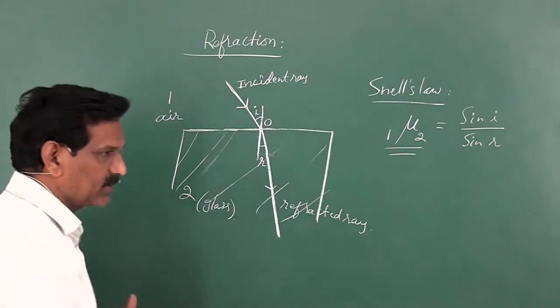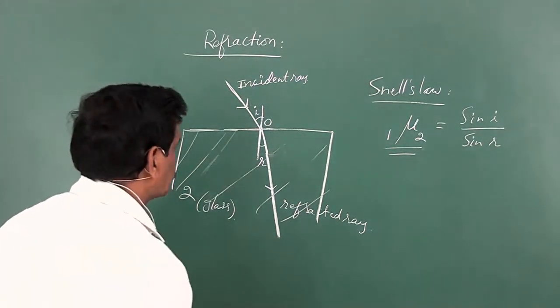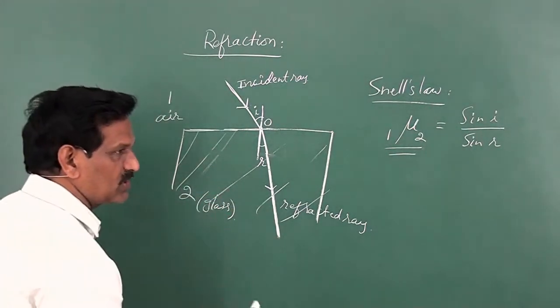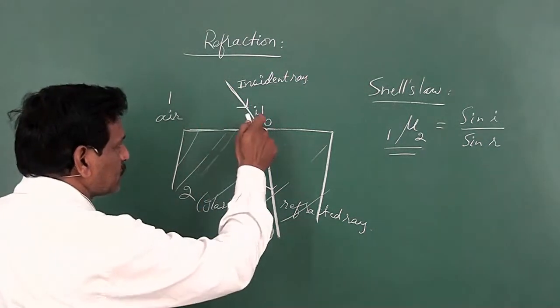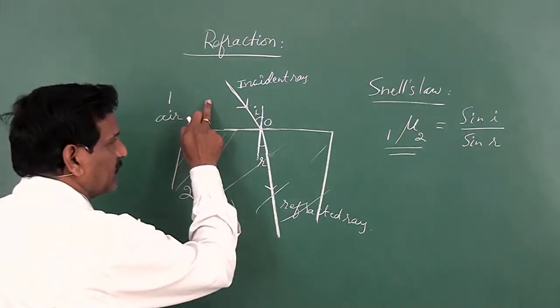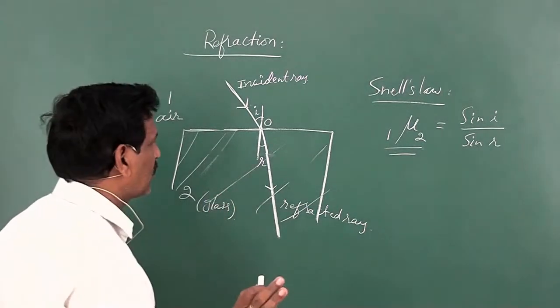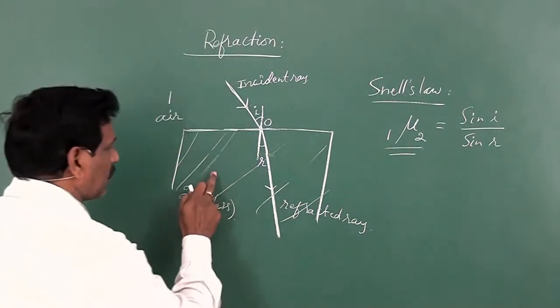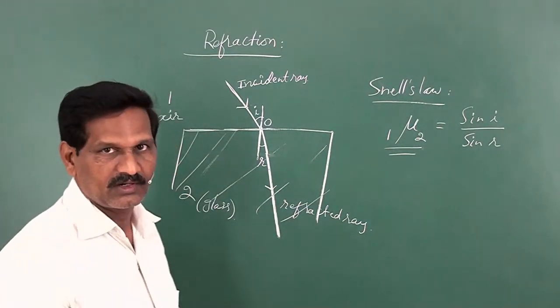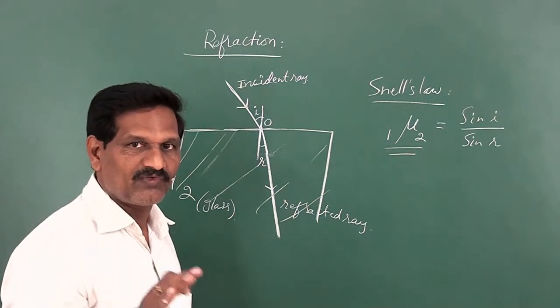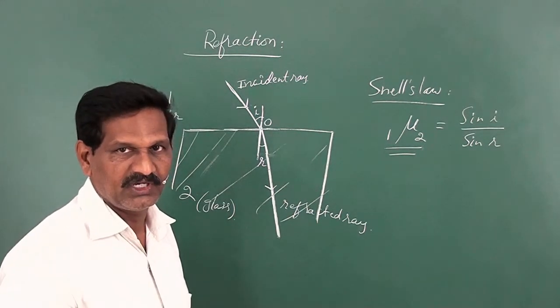So these are the properties of light rays. The speed of light changes when the medium changes. In air the light has a certain speed, and in glass it has a different speed. So the speed of light is different in different media.